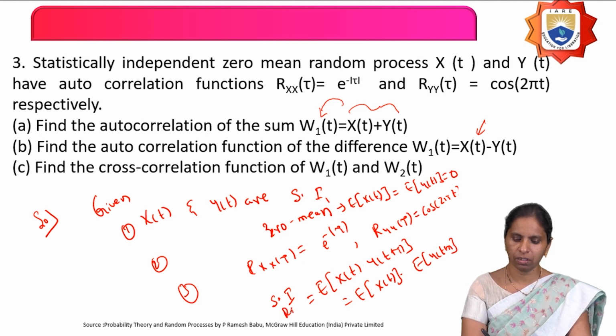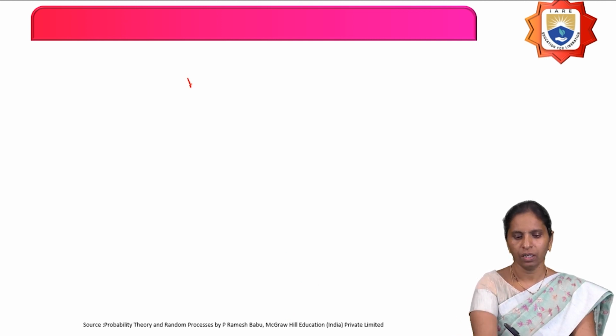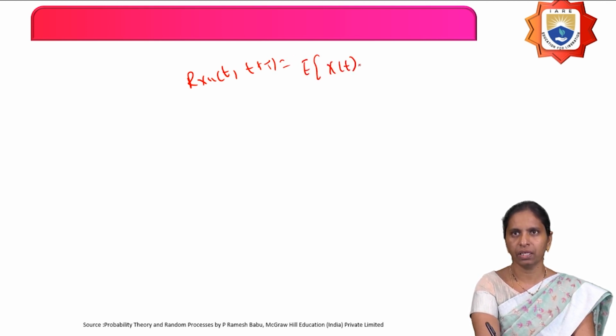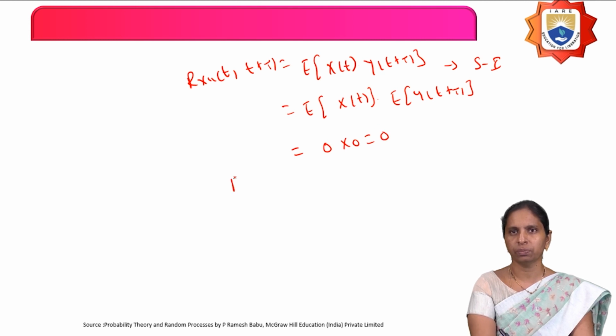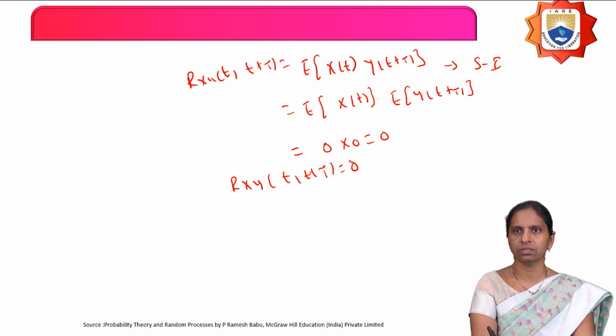This is called the cross correlation function. Therefore, Rxy of t comma t plus tau is equal to the expectation of x of t into y of t plus tau. Since these two are independent, you can write this as E of x of t into E of y of t plus tau. But they have given that the random processes have zero mean, therefore it equals 0. Therefore, Rxy of t comma t plus tau is equal to 0.